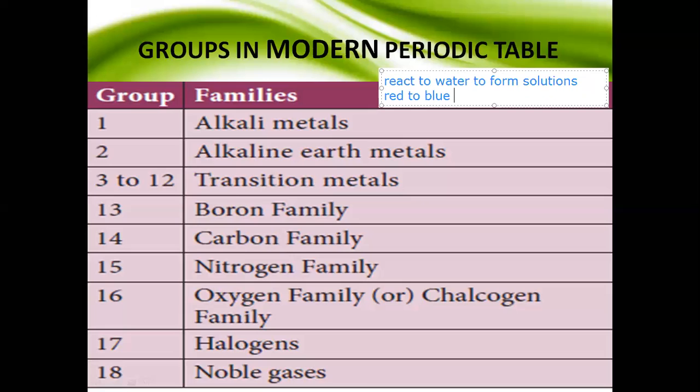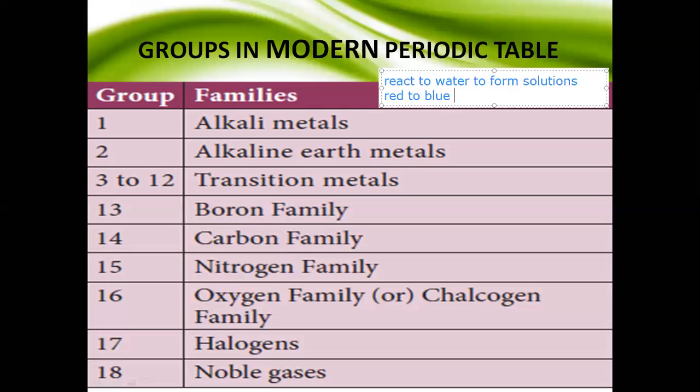The next one is alkaline earth metals. The group 2 elements, that is beryllium to radium, combine with oxygen to form oxides. These oxides produce alkaline solutions when they are dissolved in water. These oxides are called alkaline earth. So it is called alkaline earth metals.